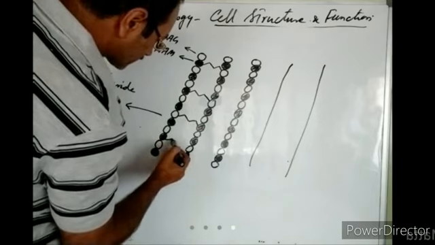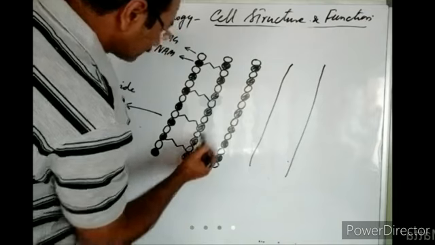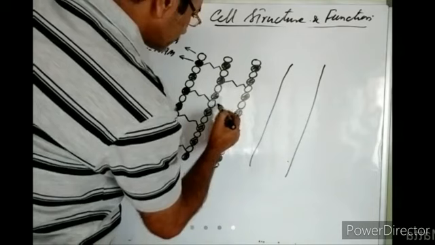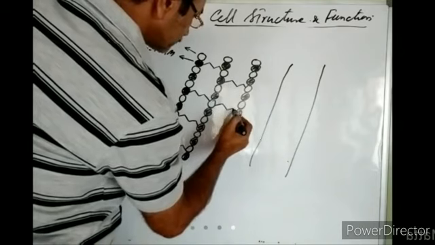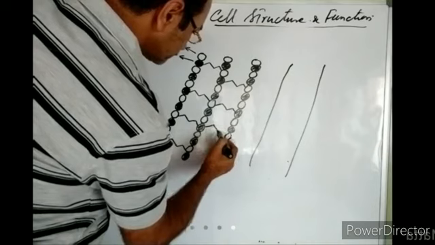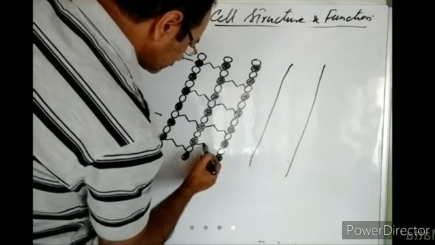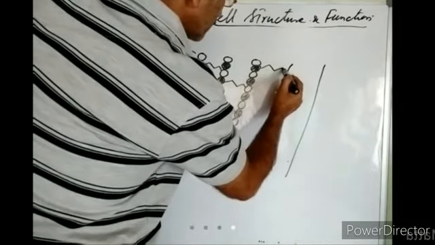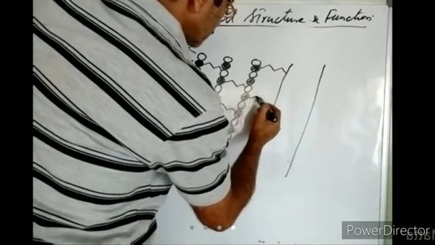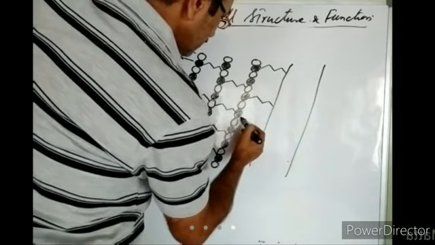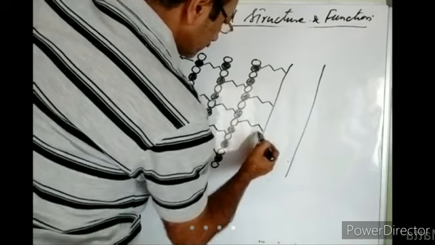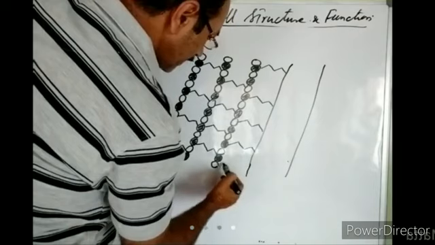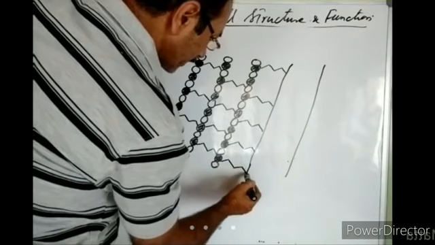So these tetrapeptide chains join them together, and in this way, a peptidoglycan is formed.